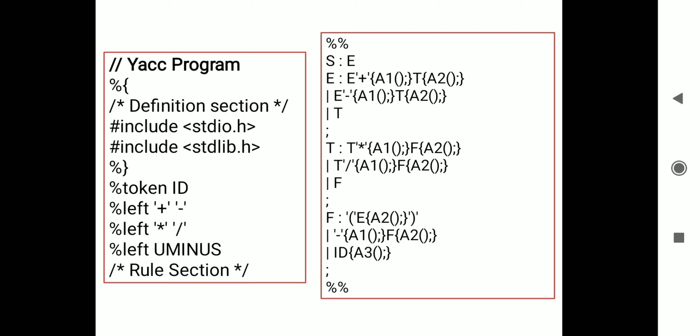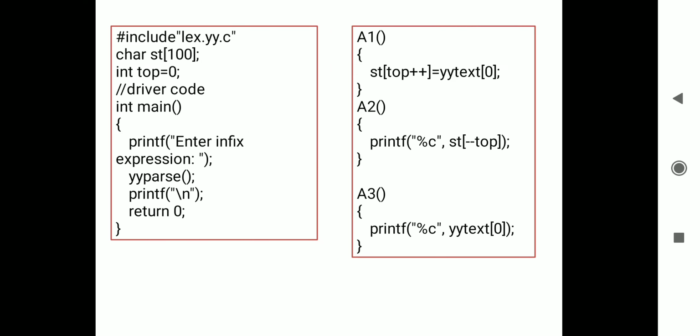Now in the auxiliary functions we have to define the functions a1, a2, a3. The a1 function uses yytext of 0, the current parameter, and stores it into the stack: st top, value of top is 0, so in the 0th position we store the current symbol. In the a2 function, just display the stack by decrementing top, and a3 just displays the yytext of 0.